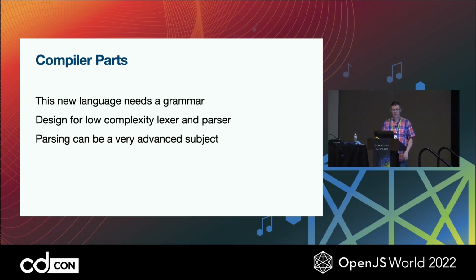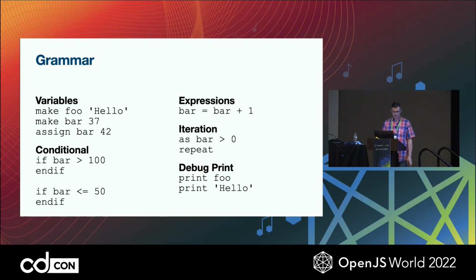So I chose a grammar that could parse with a straightforward state machine, and we'll see a little bit of that later. I knew I would need a little bit of stack storage, but I didn't want to get too complex with it, just something so that I could at least support conditional statements and loops and things like that. So this is how the grammar worked out. It ended up looking fairly cute because I have to use a lot of keywords to help myself identify things as early as possible in the parser for building the syntax tree.